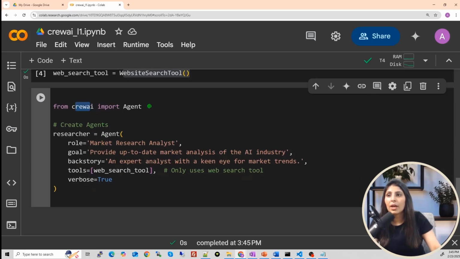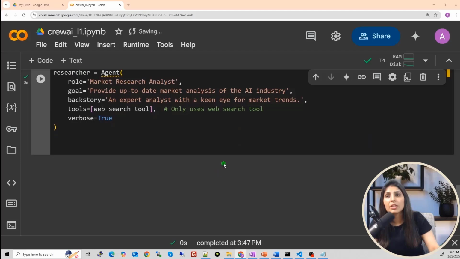See, from CrewAI, import Agent, and in the researcher variable, I'm creating an agent. So call this agent over here. And guys, remember I've told you we need to define all these things when we want to create the agent. The role of this agent, the goal of this agent is to provide up-to-date market analysis of the AI industry, then the backstory, and it will use the web search tool. Verbose true means whatever process is happening, you can see that on the screen. Okay, so this is how you create the agent. Run it. This agent will perform the web search and will fetch the news.